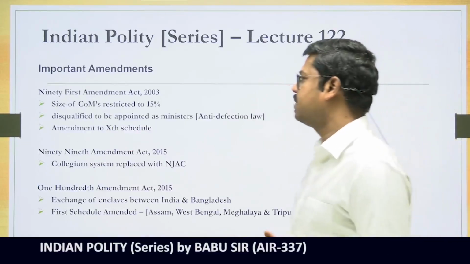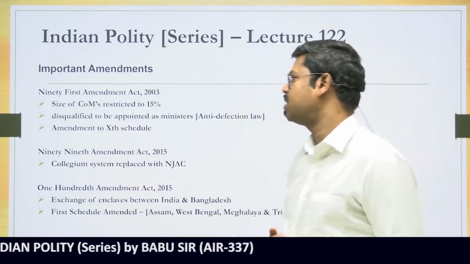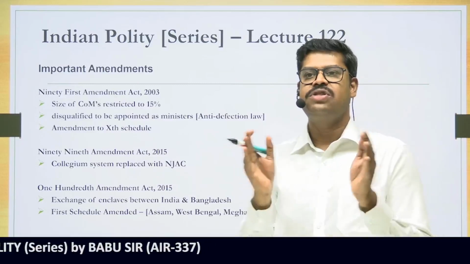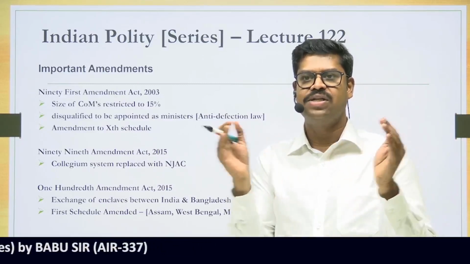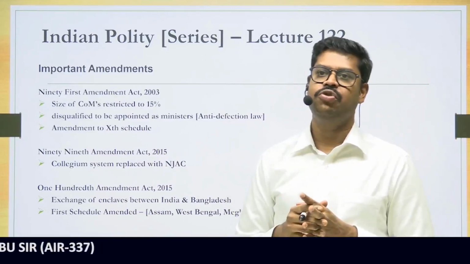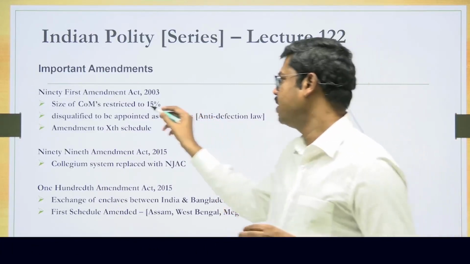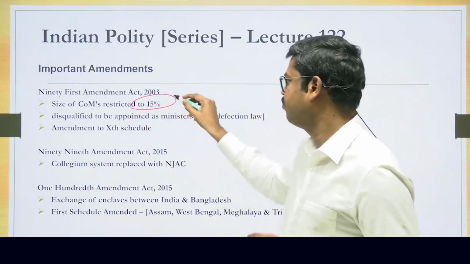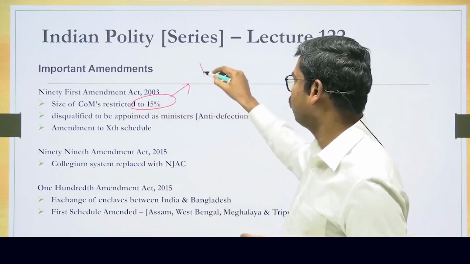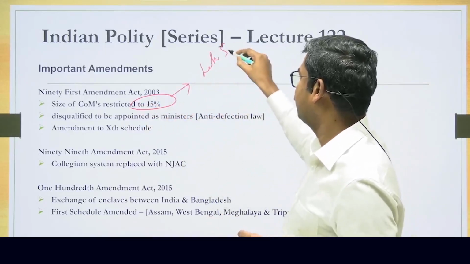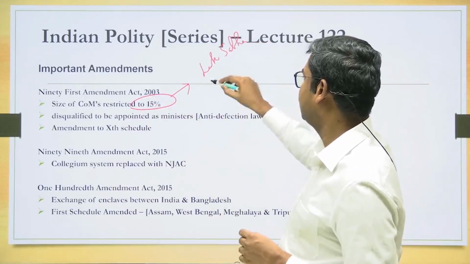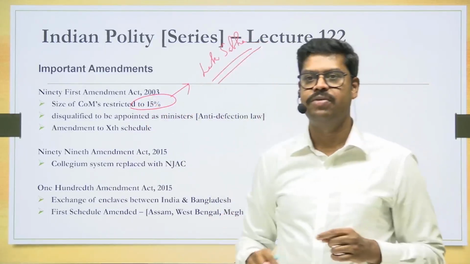Please come to the next amendment, that is the 91st Constitutional Amendment Act. The 91st Constitutional Amendment Act reduced the size of Council of Ministers both in case of Union as well as in case of the states. In the Union government, the size of Council of Ministers was restricted to 15% of the total strength of Lok Sabha. Whatever may be the total membership of Lok Sabha, the number of ministers can be only 15%.